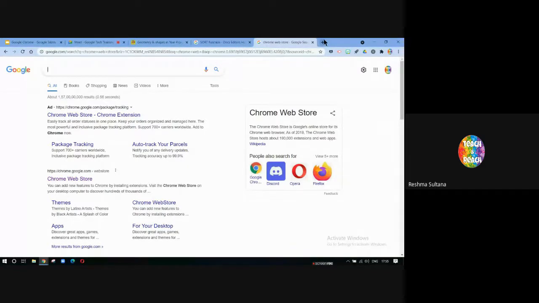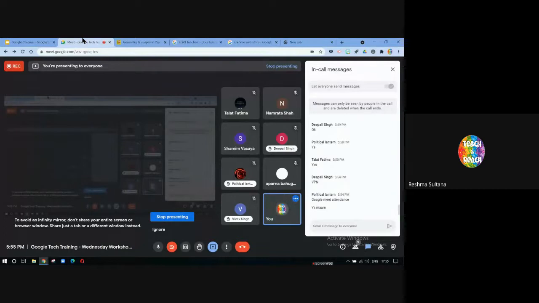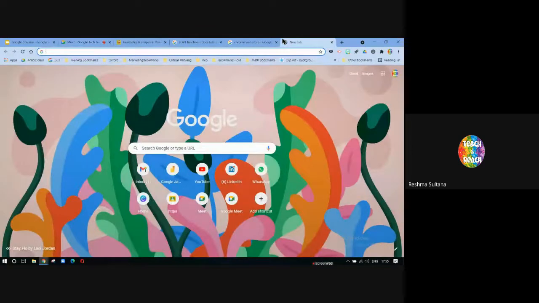Now let's check that. Okay. So is everybody clear with the last three sections? That is bookmarks, extensions, and what else? Omnibox. Is everyone clear with that? You can type yes or no in the chat box. Great, thank you. So next is settings.